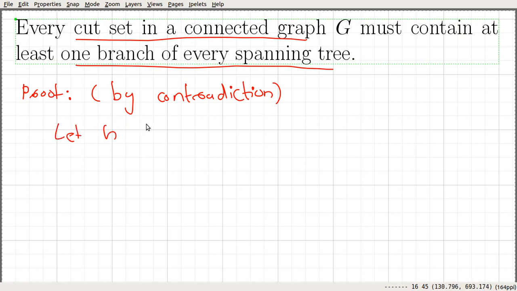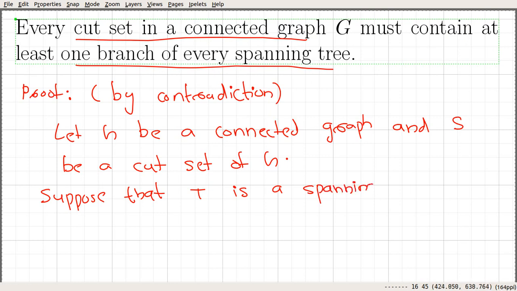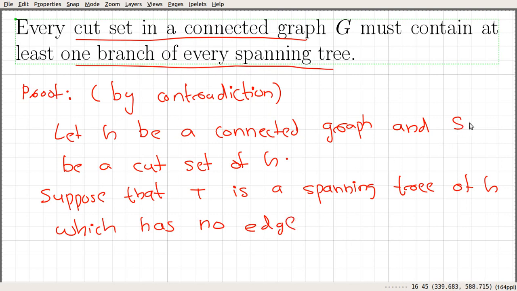Let G be a connected graph and S be a cut set of G. For the sake of getting a contradiction, suppose that T is a spanning tree of G which has no edge included in the cut set S.